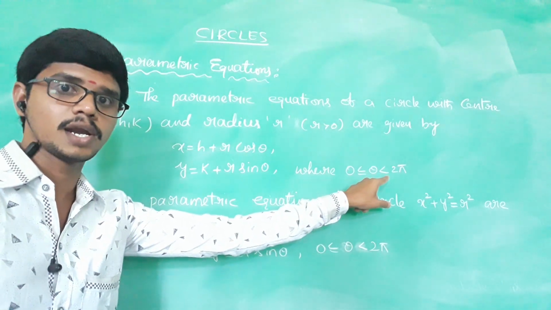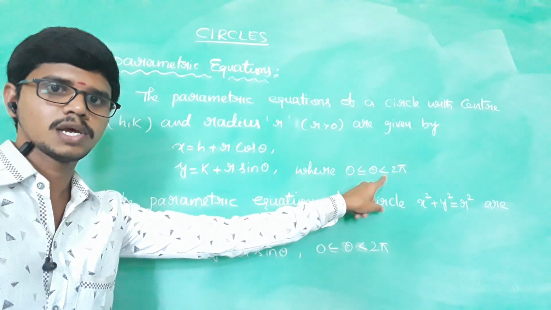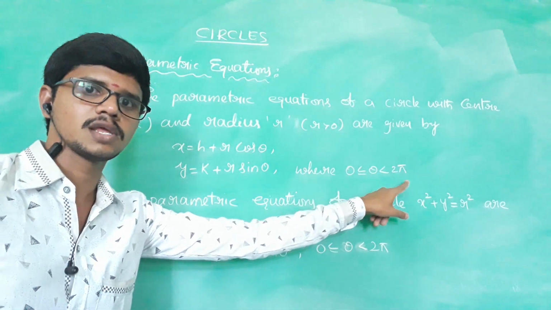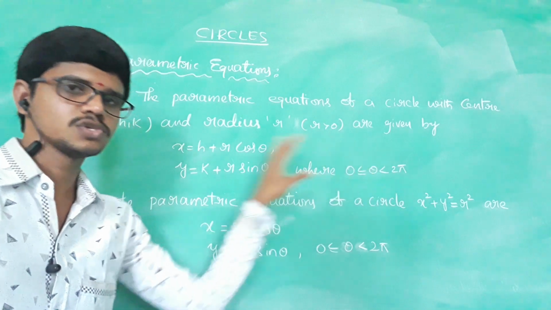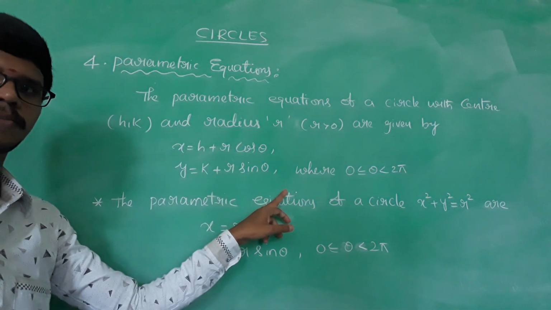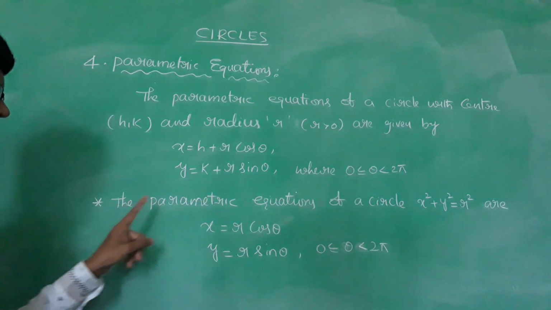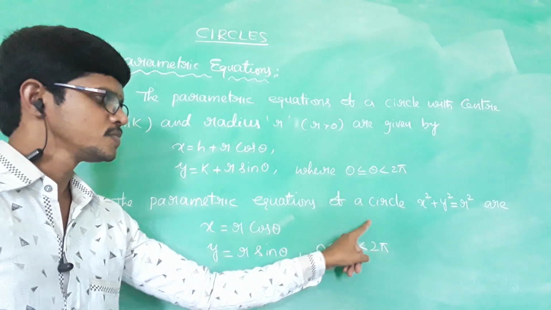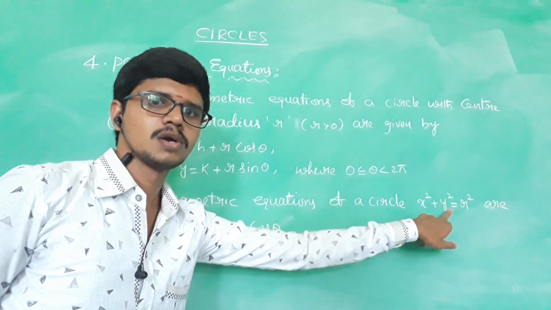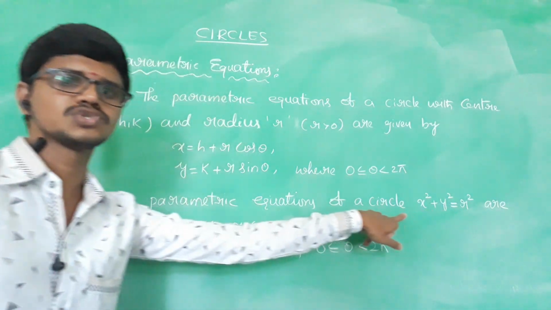It's a very important condition while writing the solution. It is necessary to write 0 less than or equal to theta less than 2 pi. Okay, so these are the parametric equations: x is equal to h plus r cos theta, y is equal to k plus r sin theta. Now, what are the parametric equations of the circle x square plus y square equal to r square?